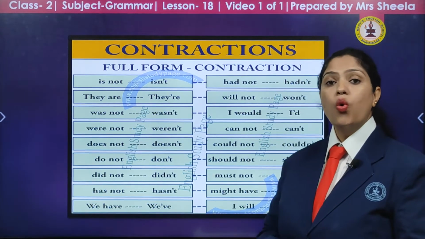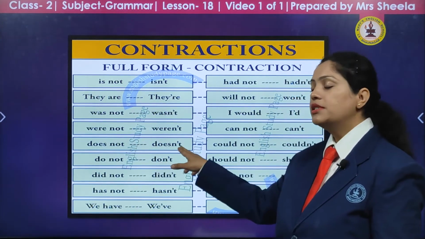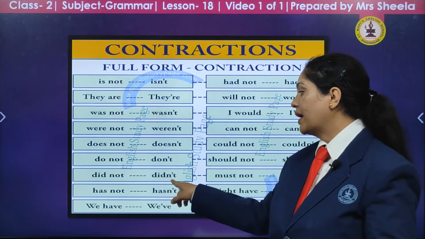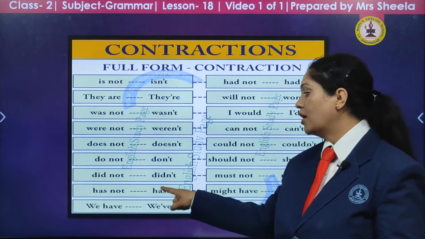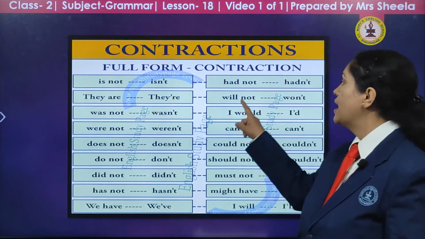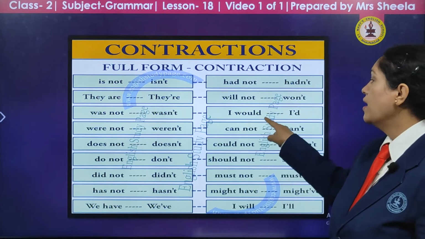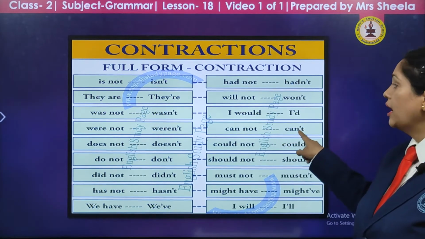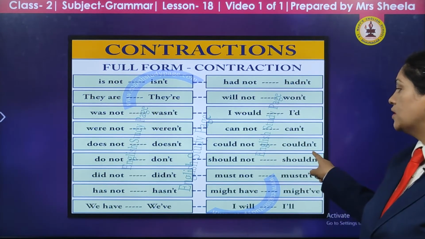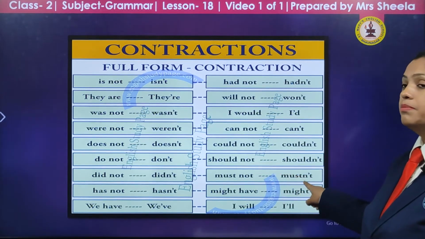Was not becomes wasn't. Were not becomes weren't. Does not becomes doesn't. Do not becomes don't. Did not becomes didn't. Has not becomes hasn't. We have becomes we've. Had not becomes hadn't. Will not becomes won't. I would becomes I'd. Cannot becomes can't. Could not becomes couldn't. Should not becomes shouldn't. Must not becomes mustn't.